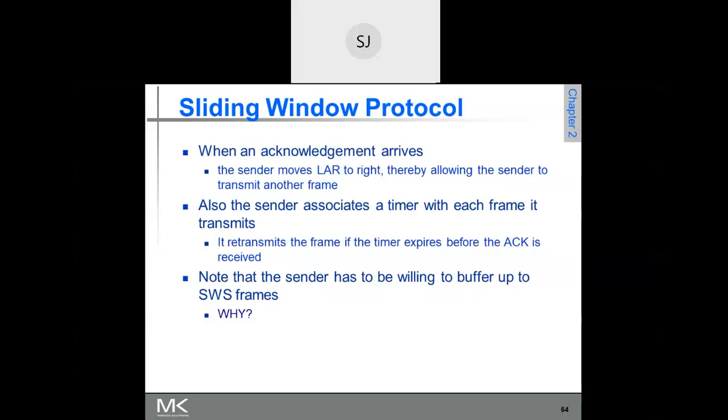They may reach the receiver out of order, but the receiver should be able to buffer them. How many frames does the receiver have to buffer? Whatever the number of frames in the sending window. So 7 frames have been sent, and these 7 frames must be buffered by the receiver out of order. Is that clear?